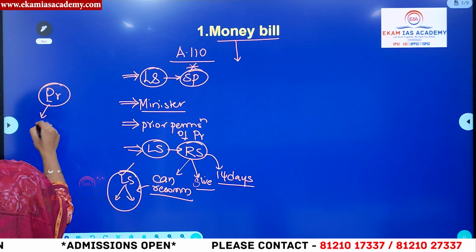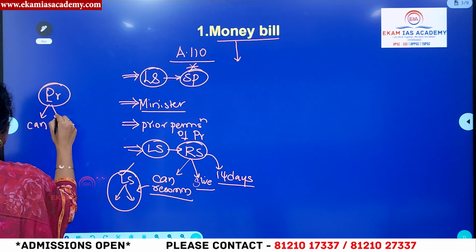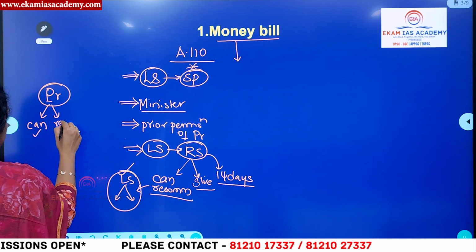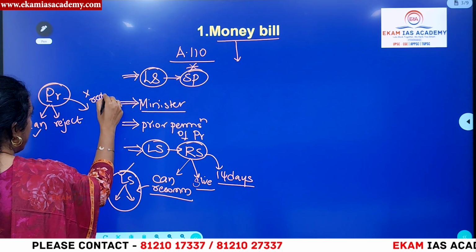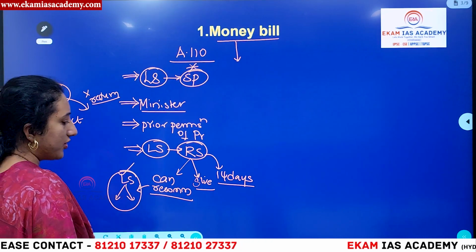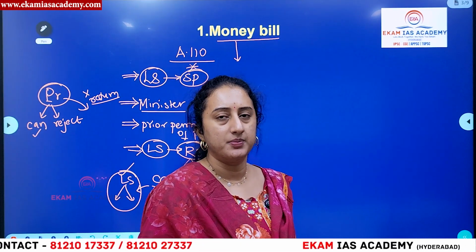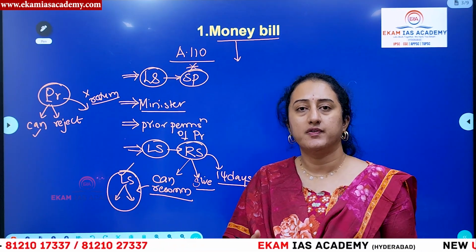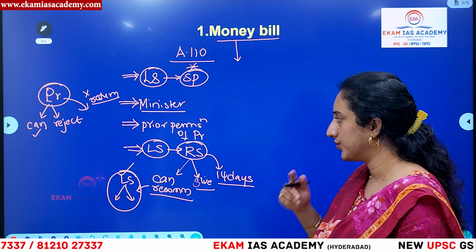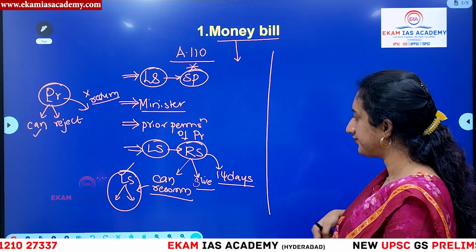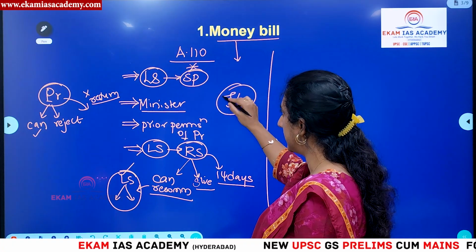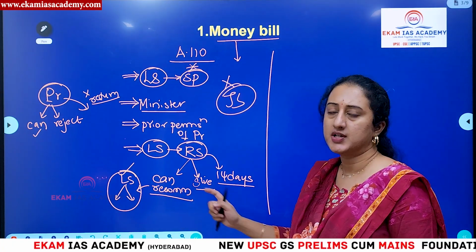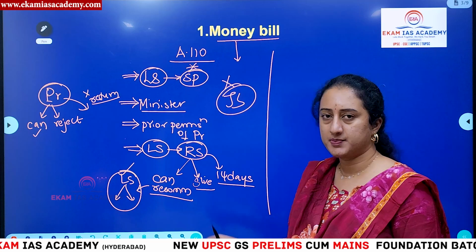The president can give assent or he can reject it, but he cannot return it for reconsideration, because it was already introduced with his prior permission. These are the main things you need to keep in mind. We also have to understand that there is no provision of joint sitting in the case of a money bill, as it is clearly the Lok Sabha's privilege.